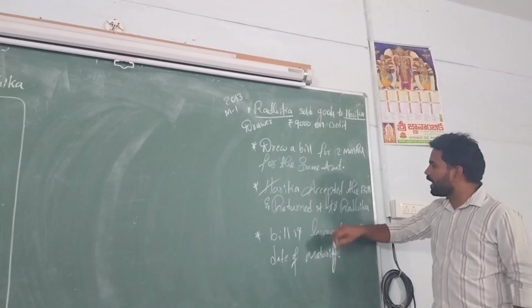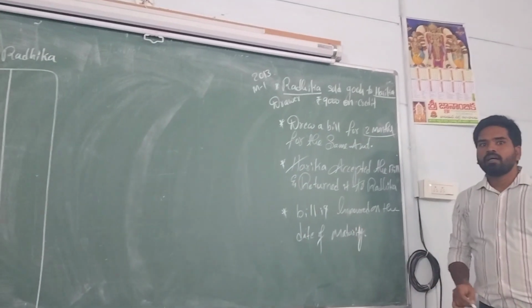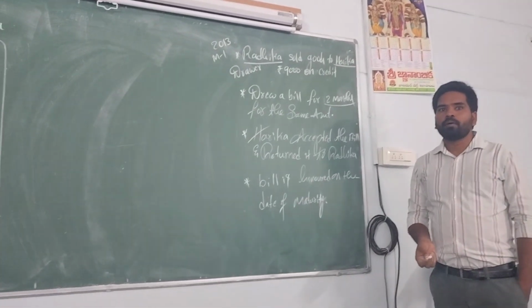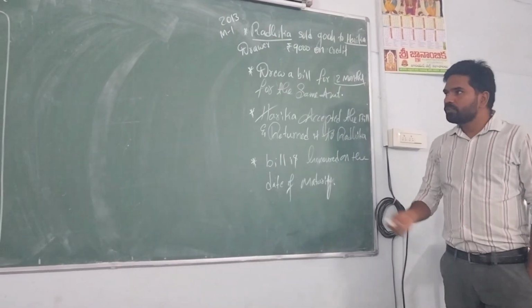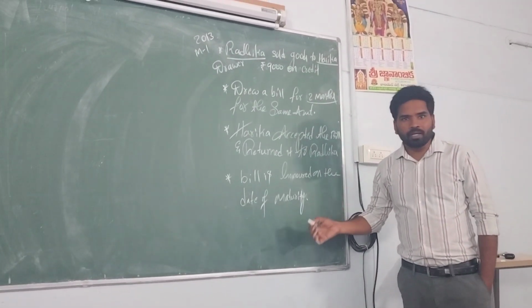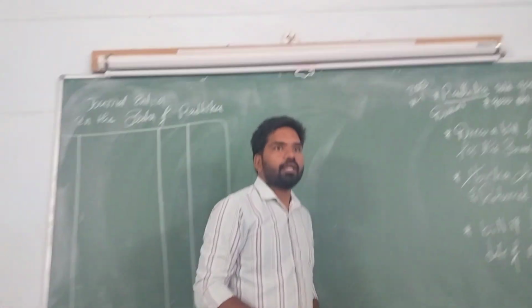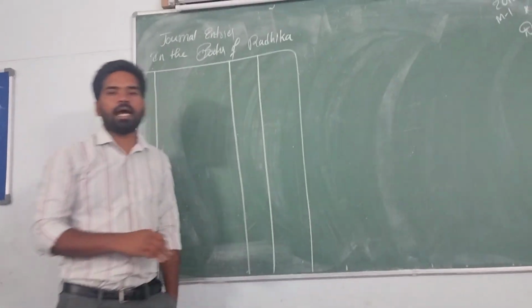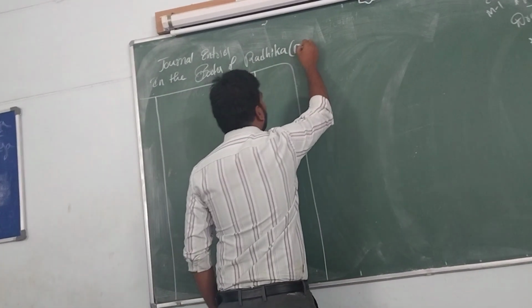After 2 months, Radhika is paid the bill amount on maturity date. So the bill is honored after 2 months. They are required to prepare the necessary journal entries in the books of Harika and Radhika. Okay. So first, the books of Radhika.